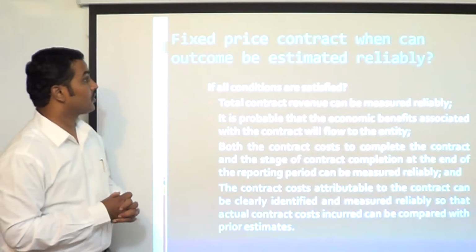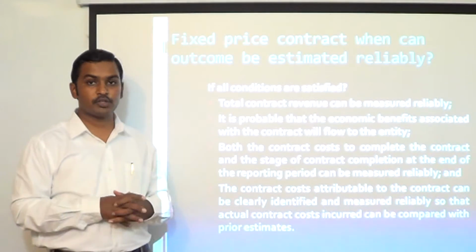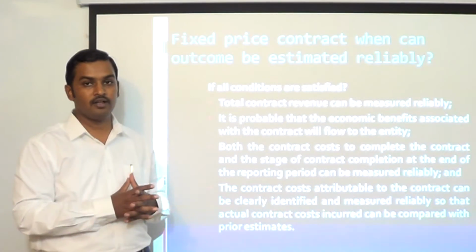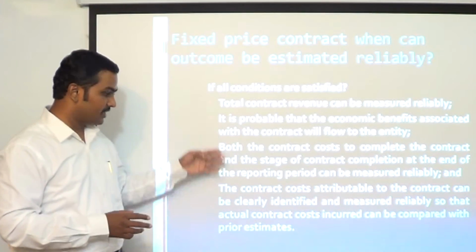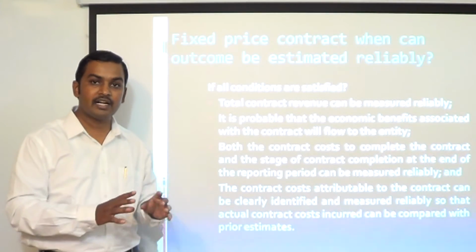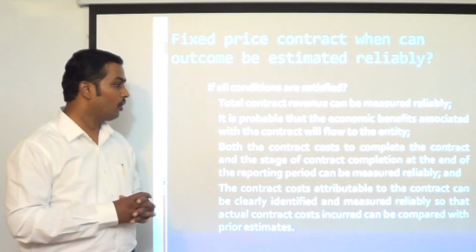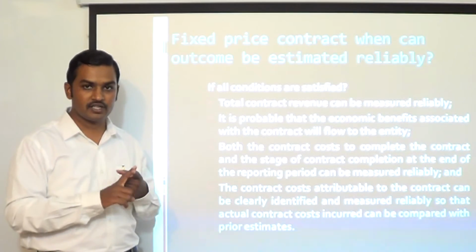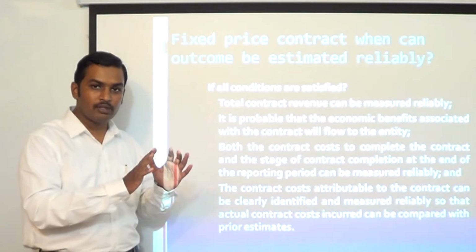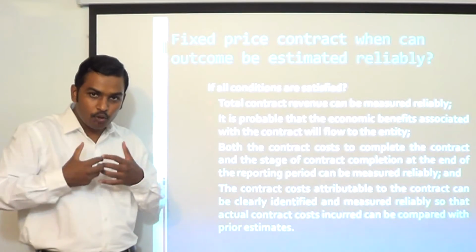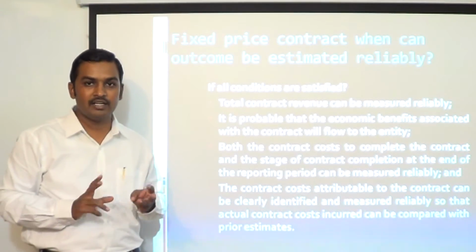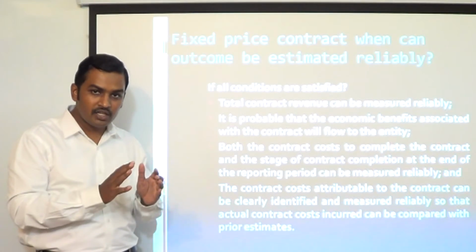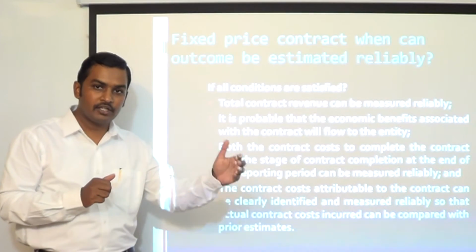Now, fixed price contract: when can the outcome be estimated reliably? The question may arise, when can I estimate the outcome reliably in the case of a fixed price contract? The standard gives an answer. If these conditions are satisfied, we can say confidently that the outcome of the contract can be estimated reliably. What are those conditions? First condition, total contract revenue should be measurable reliably. Second condition, it is probable that economic benefits associated with the contract will flow to the entity. That means I am going to get the benefits from the contract. Third, I am able to identify and measure reliably the costs which are required to complete the contract.